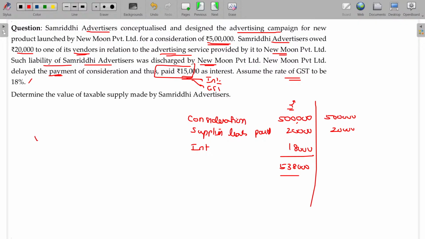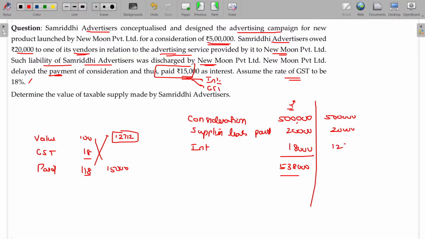So if the value is 100, applicable GST being 18, then final value payable being 118. Here 15,000 paid means it is inclusive of GST payment. Then what could be the value here? You can do the cross multiplication to find out the value exclusive of GST, which is 12,712.